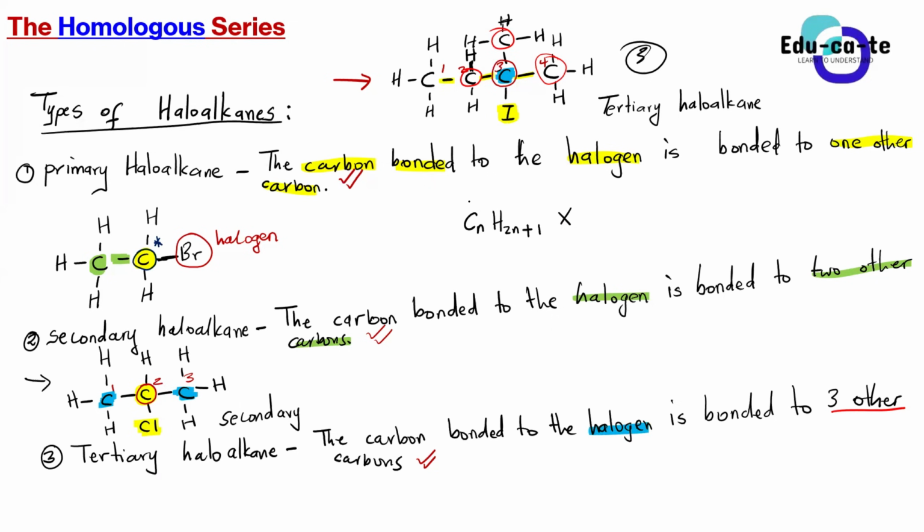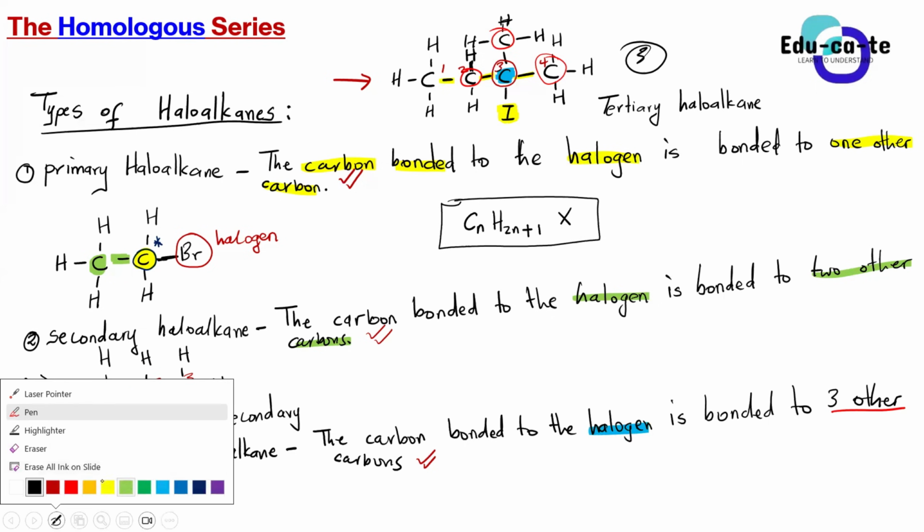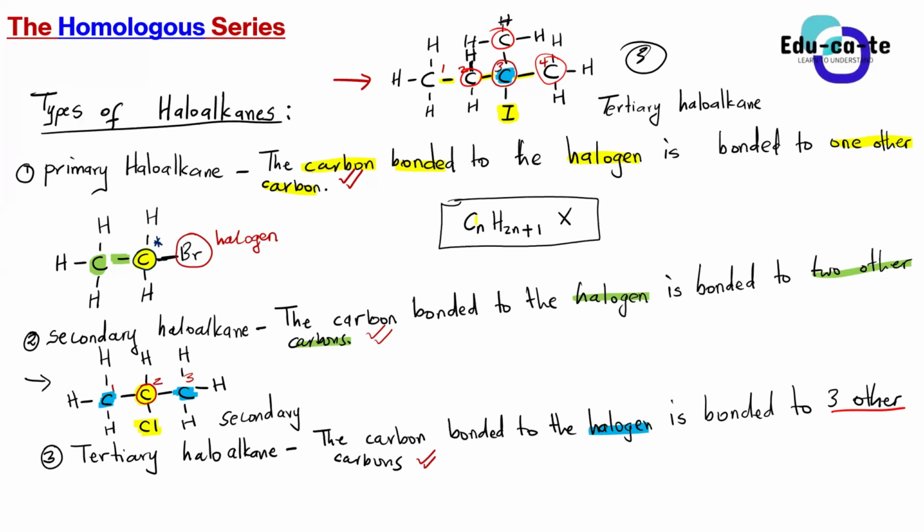If you just want the general formula, but we don't really define a general formula for haloalkanes for God knows what reasons. But basically, when you have a certain number of carbon atoms, to find the number of hydrogen atoms, you multiply the carbon atoms by 2, then you add 1, then X represents the halogen.